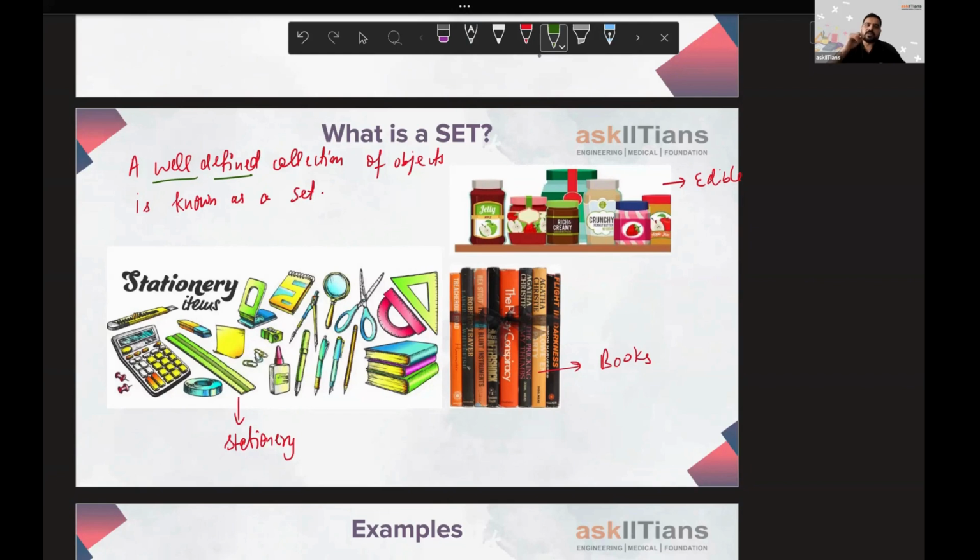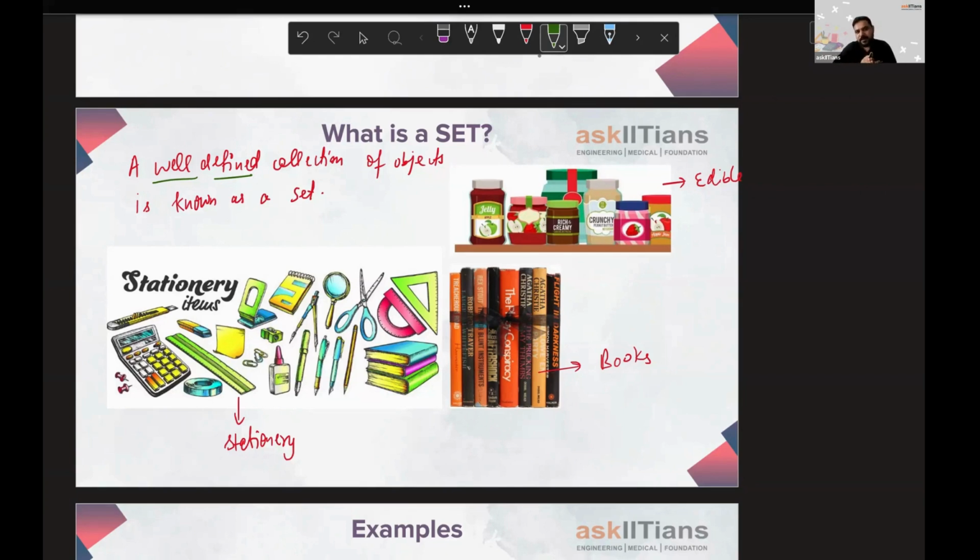If the list stays the same for you, your friends, your parents, and everyone else, then it's going to be a well-defined collection. Let's say if I ask you what is the list of all the prime ministers of India till today. Definitely, whatever list you will be giving, the same list will be given by your parents, your friends, and everyone.